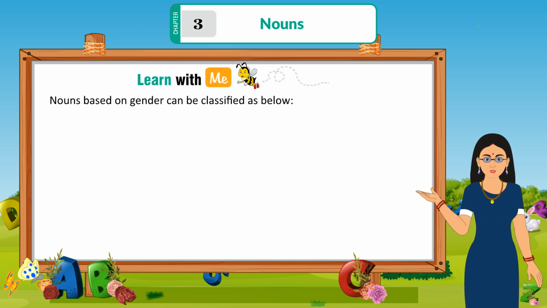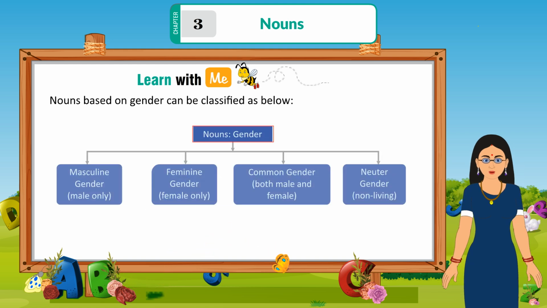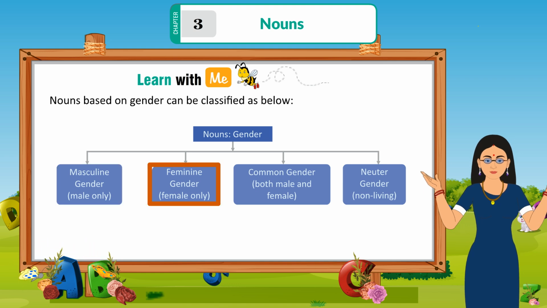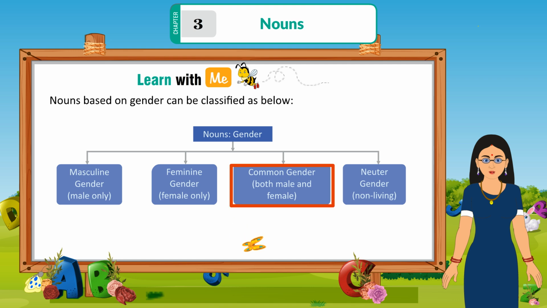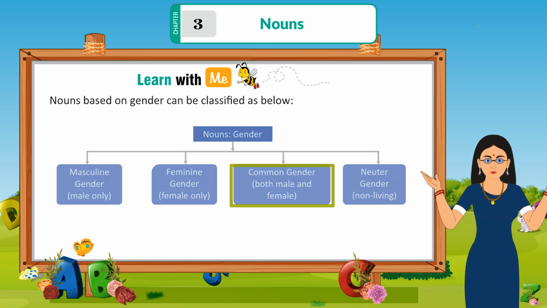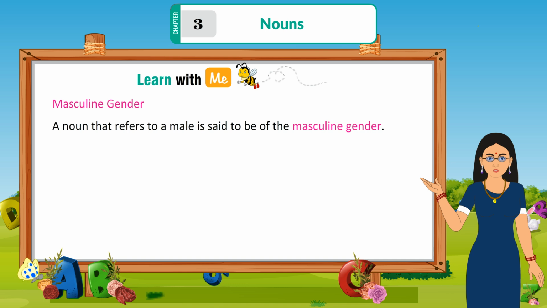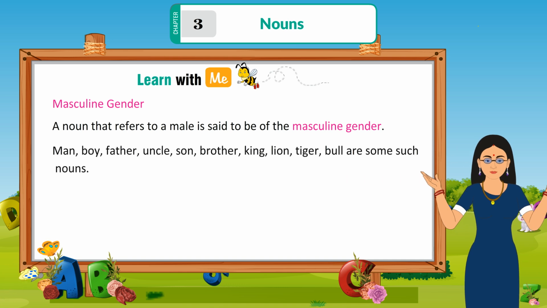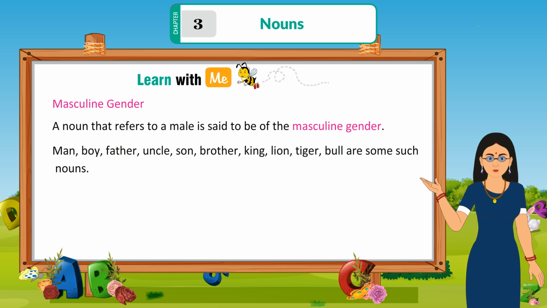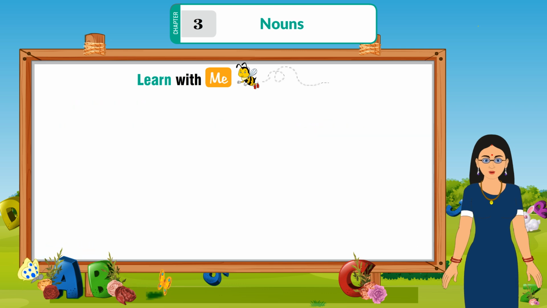Learn with me. Nouns based on gender can be classified as below. Nouns: gender. Masculine gender, male only. Feminine gender, female only. Common gender, both male and female. Neuter gender, non-living. Masculine gender. A noun that refers to a male is said to be of the masculine gender. Man, boy, father, uncle, son, brother, king, lion, tiger, bull are some such nouns.